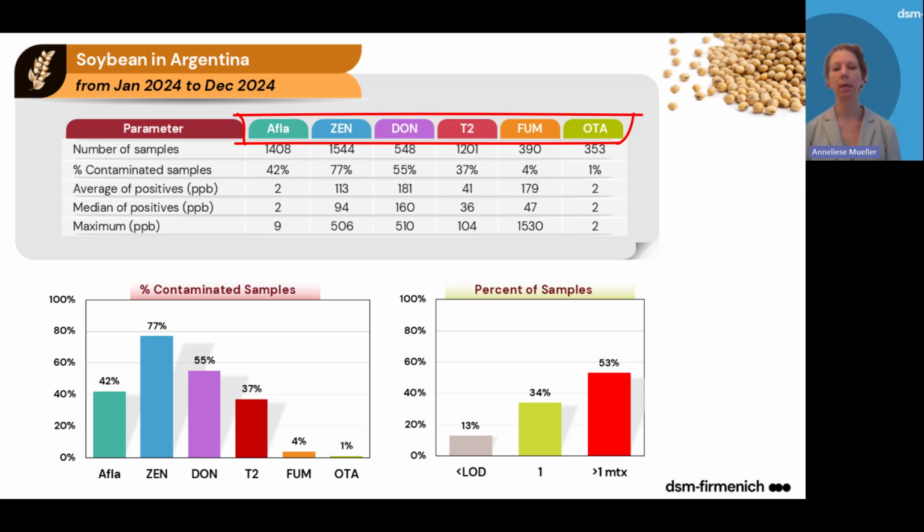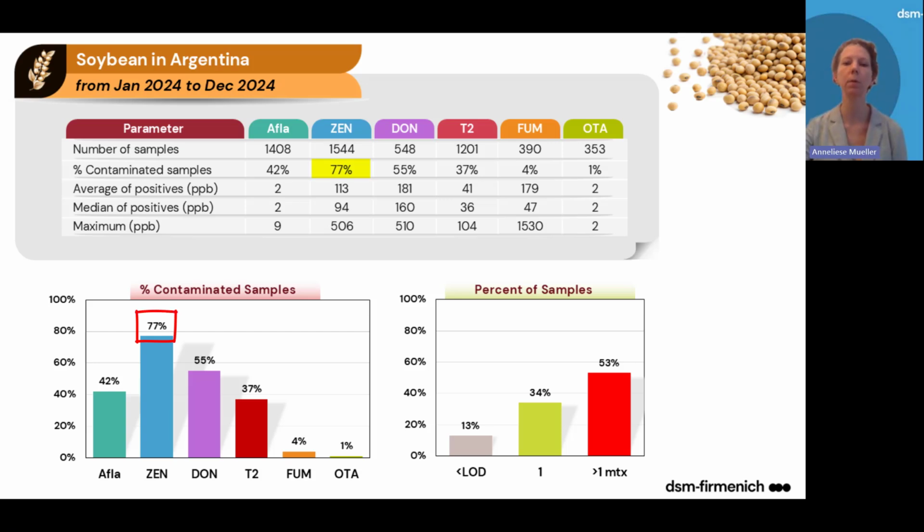Always the number of samples analyzed, the percentage of positive samples, which you can also see here in the left corner, the average levels in ppb, the median and the maximum levels found. We can see that zearalenone is the most frequently found mycotoxin in 77% of the samples, with increased levels of 113 ppb on average and a maximum of over 500 ppb.